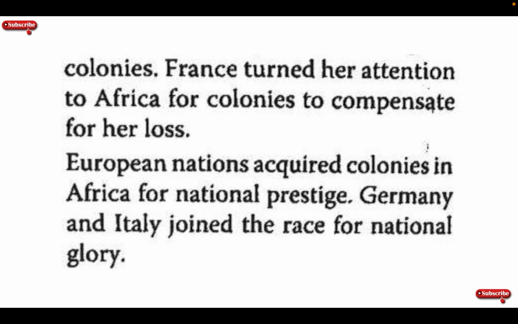European nations acquired colonies in Africa for national prestige. Germany and Italy joined the race for national glory.